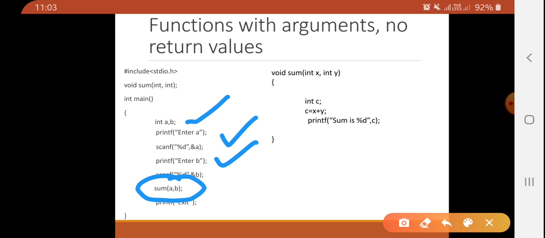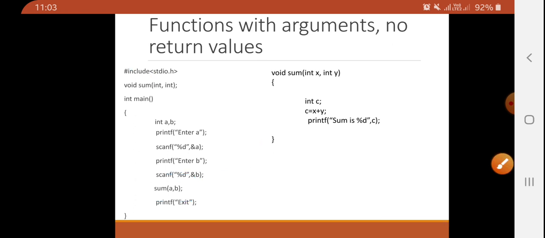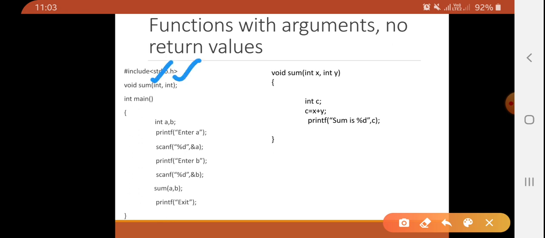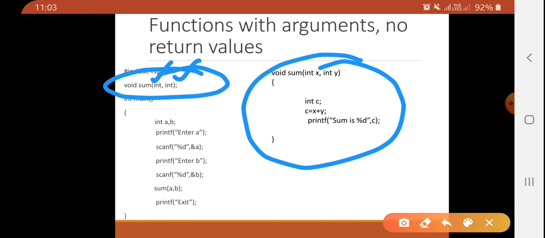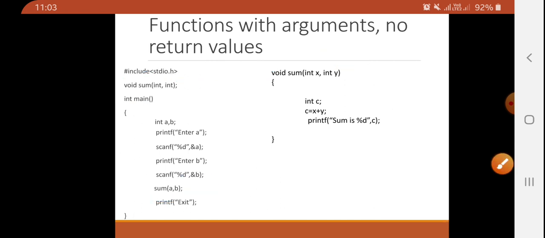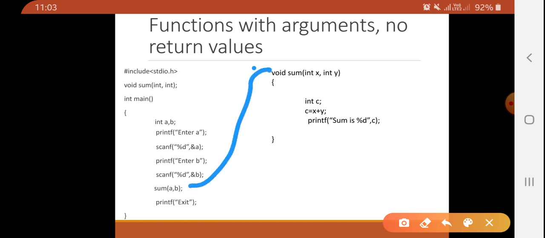It will not return any value, so void. What is the function name? Sum. How many arguments are there? Both are of type integer, so integer comma integer, and at the end you have to write a semicolon. This is known as your function declaration. This is known as your function definition. This is known as function calling. Now what happened in calling? Control transfers to sum, and we are also passing two arguments, a and b.